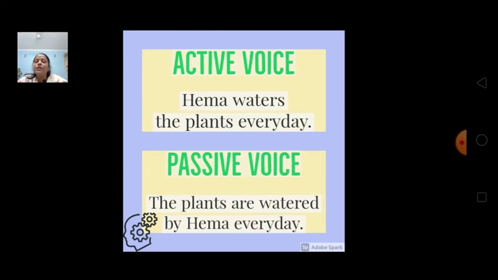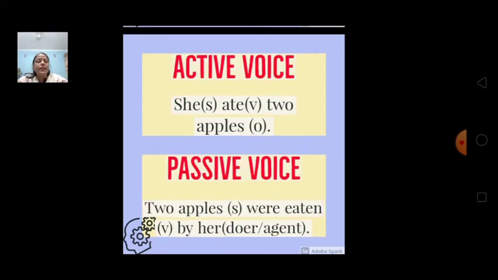Now, when we have to change the sentence to passive voice, what we are going to do? We are going to change the position. The receiver of the action will come first and the doer of the action will go at last. Alright. The plants are watered by Hema every day. Now we will see it in detail.